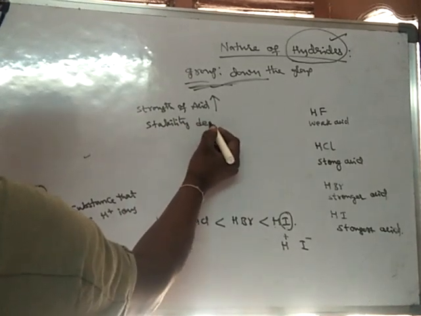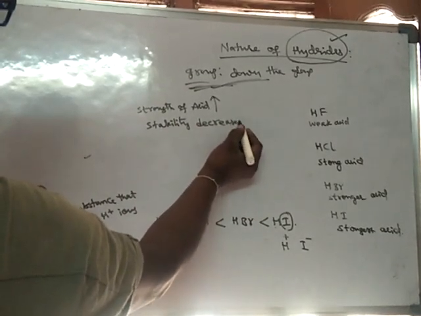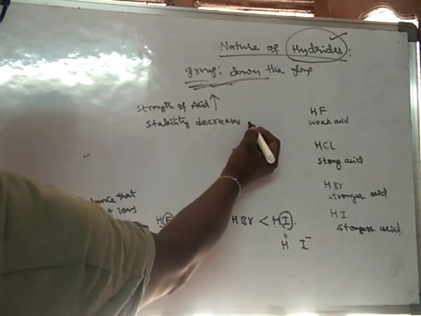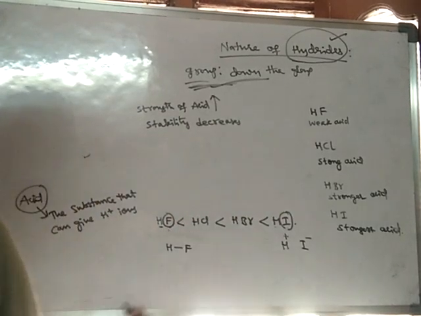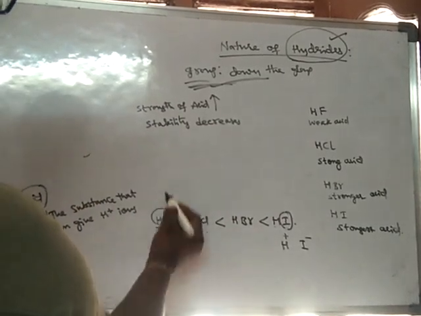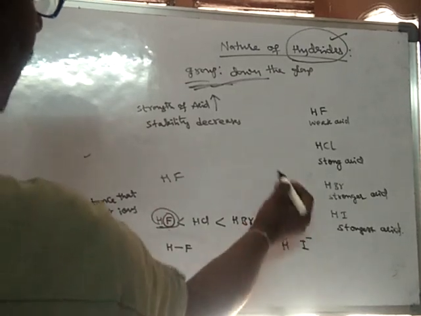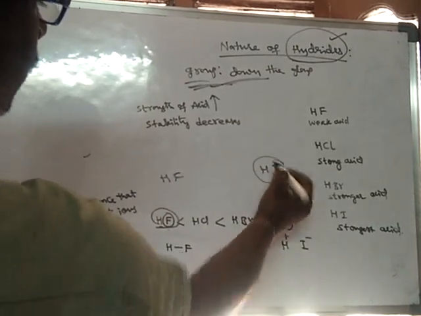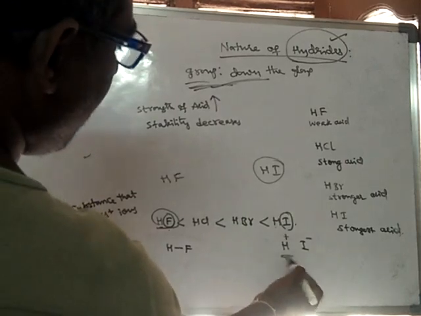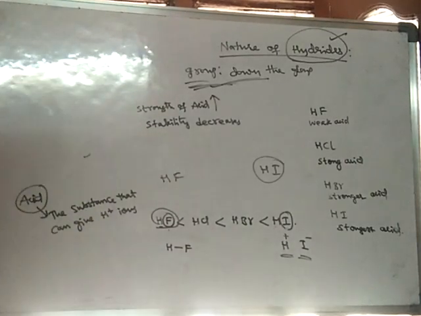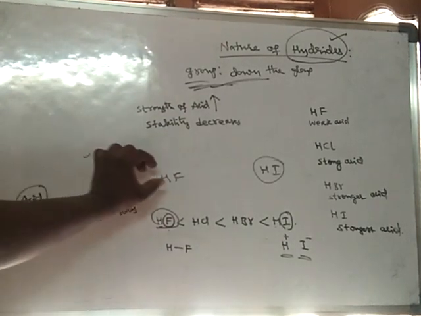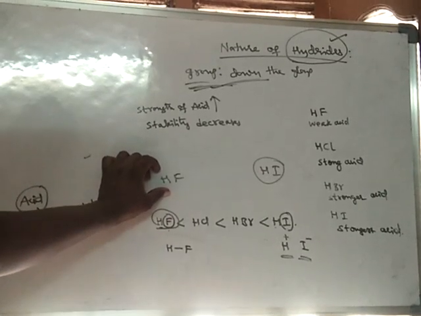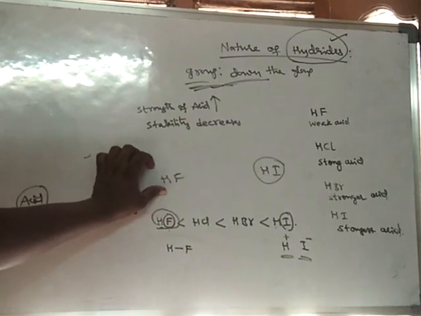What is the meaning of stability decreases? It means HF can remain as HF only, but HI cannot remain as HI. As it is unstable, it will break down into H plus and I minus. So here HF is more stable, hence it remains as HF only.